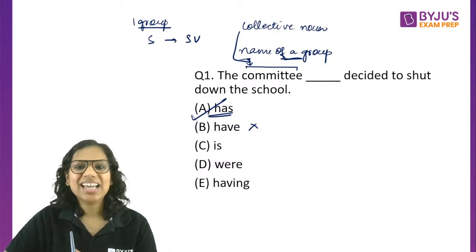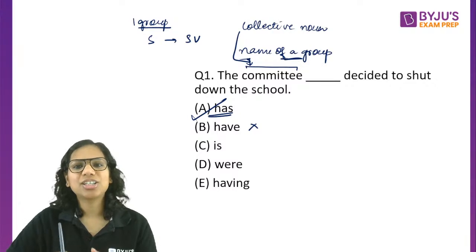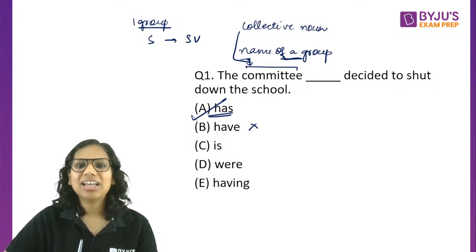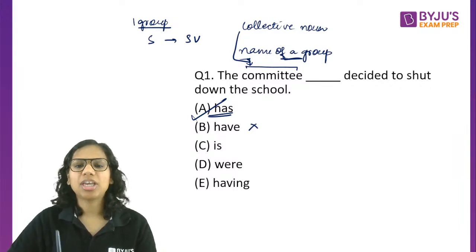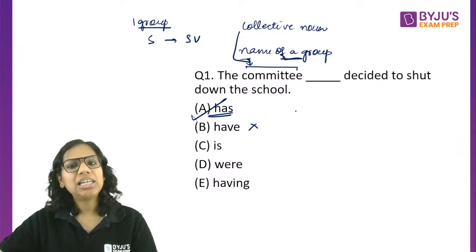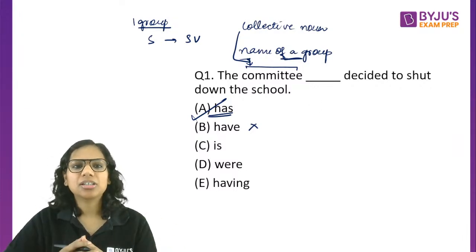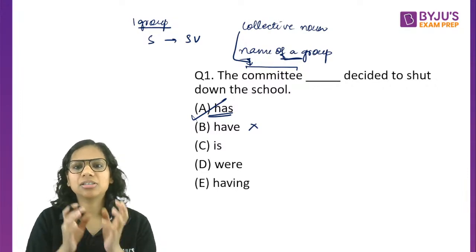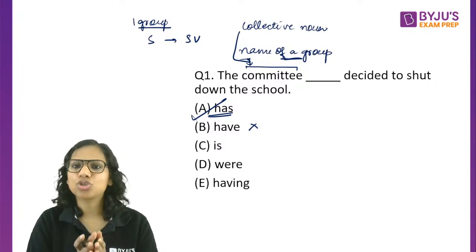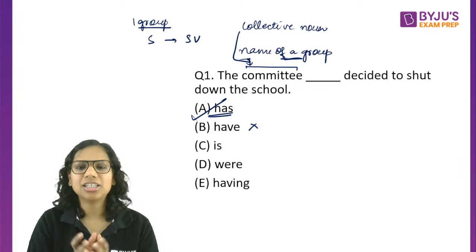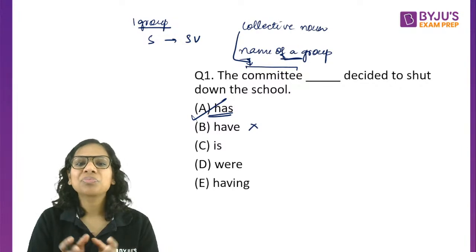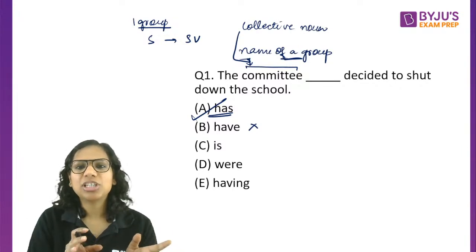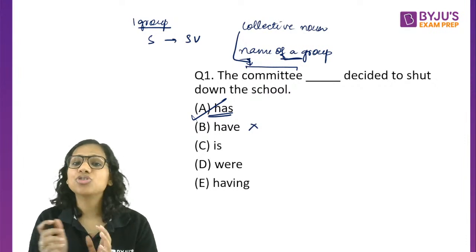But my question is, is it always the case? Is a collective noun always singular? There are certain circumstances when the collective noun is not singular. Okay, what are those circumstances? Let's say there is a jury, but some judges believe that the person standing in front of them is guilty and should be punished. Some judges believe that no, this person should not be punished, right? In India the jury is of judges, in the US basically it's of various common citizens. So half of the judges, let's say, believe that this person should be sentenced, half believe that the person should not be sentenced.